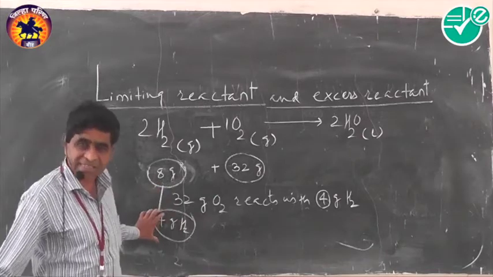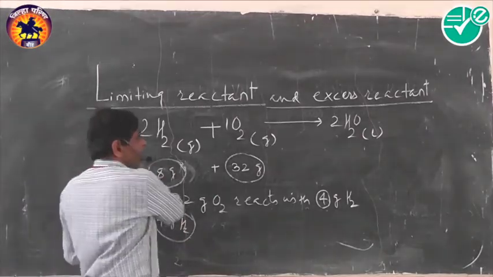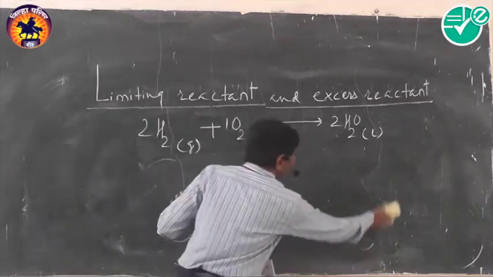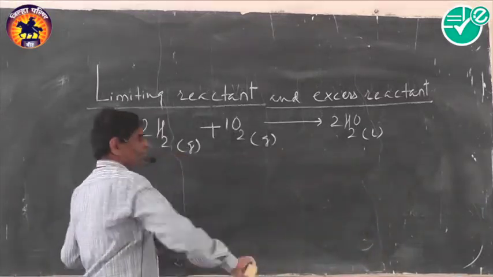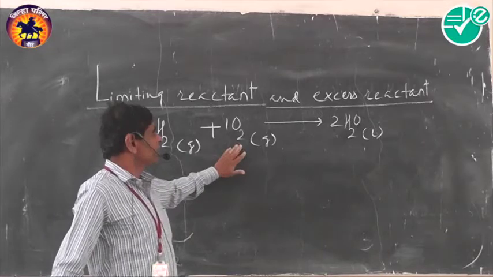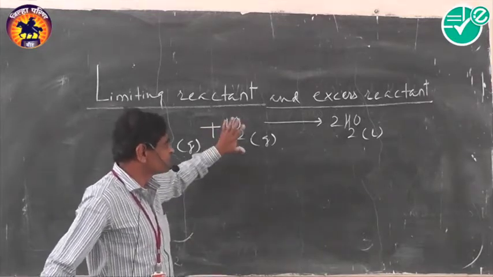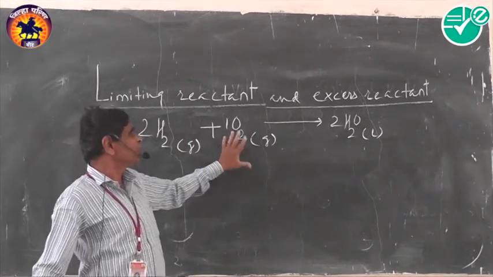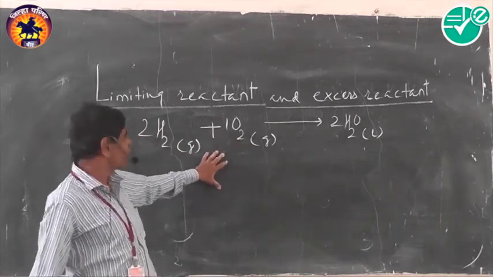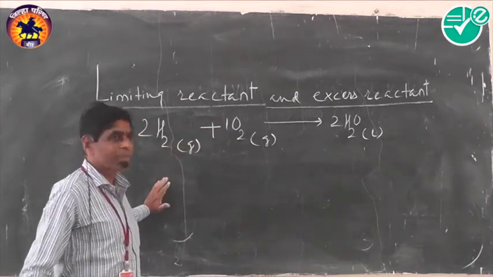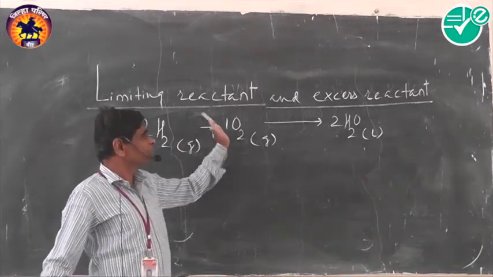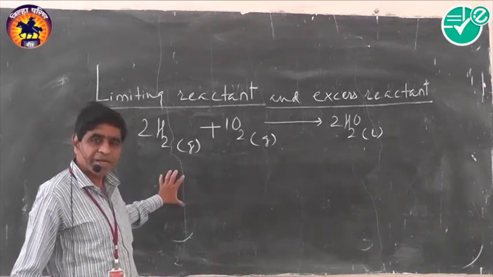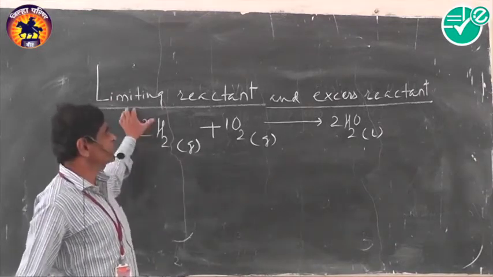Always remember, to decide limiting and excess reactant, stoichiometry and a balanced reaction are very necessary. From the balanced reaction you can decide which substance completely reacts and which is left behind.